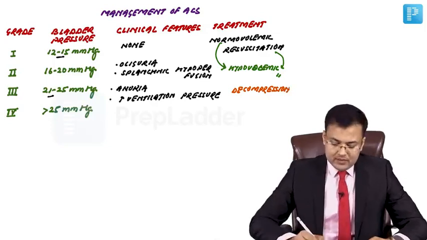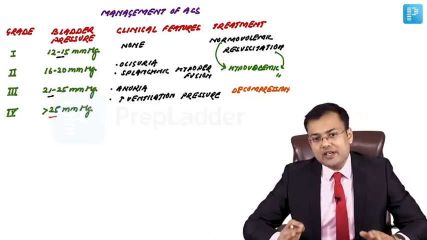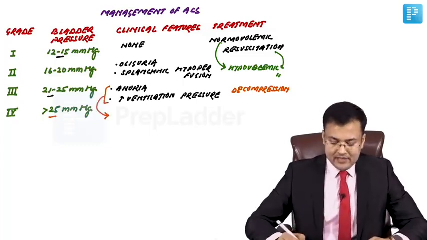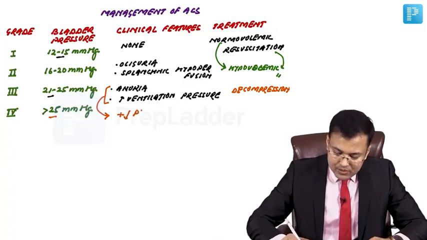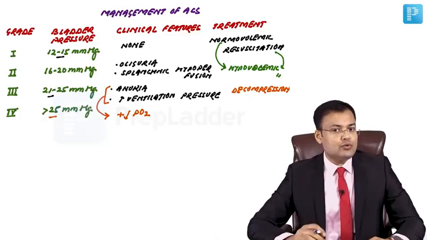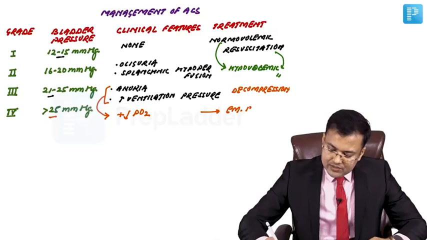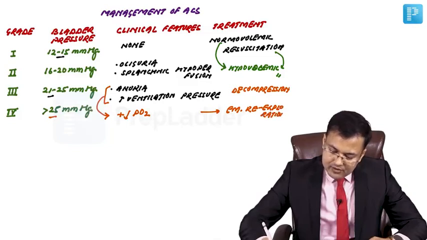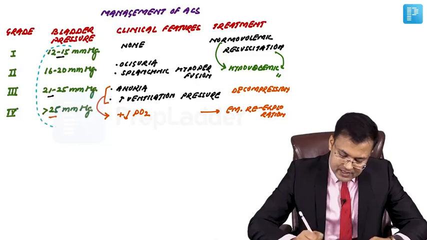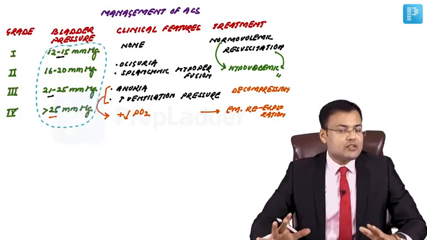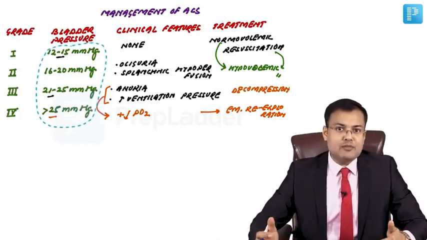And in grade 4, the pressure is more than 25 mmHg. Here, apart from anuria and increased ventilation pressure, there is decreased PO2. In such patients, what's done? Emergency re-exploration. So we perform emergency re-exploration in grade 4, right? This is the question which is frequently asked: grading and the pressure of abdominal compartment syndrome. So this is how we manage the patients of abdominal compartment syndrome.